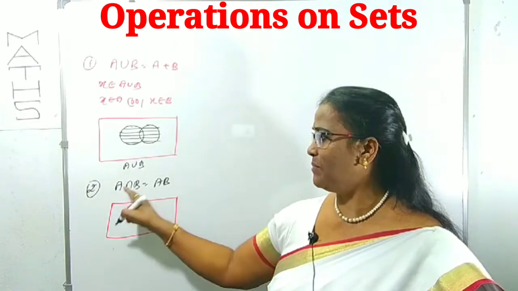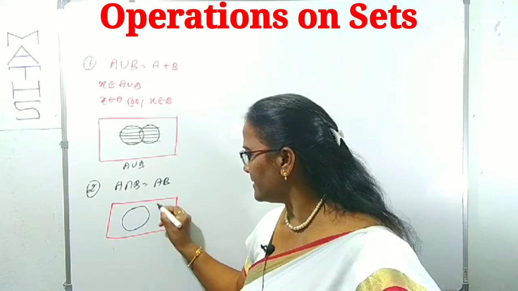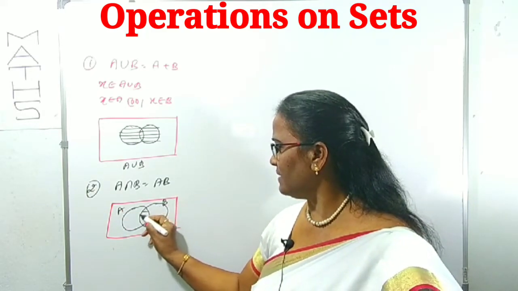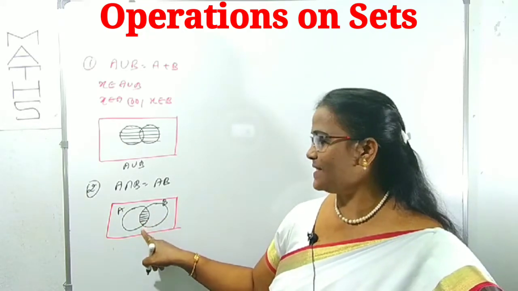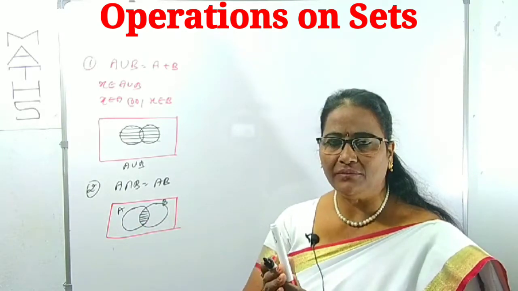The common part between A and B. This is A, this is B. This is the common part between A and B. This is called the intersection of A and B, because it is common to both A and B.